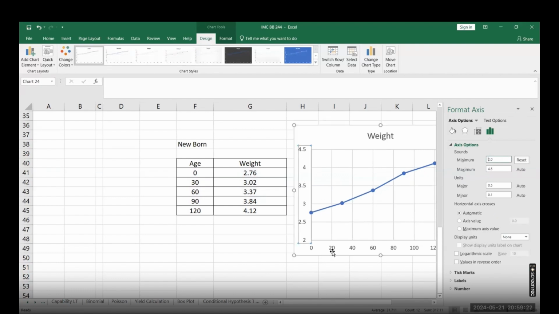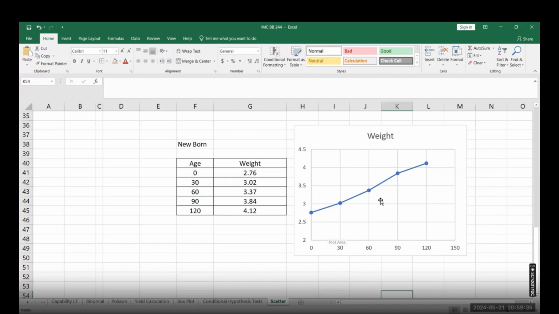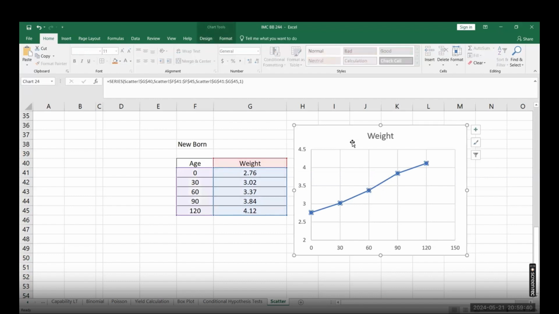And instead of the scale 0, 20, 40, I'm using a 30-day interval, so I'm changing the major unit to 30 days. Now we can see how the values are moving upward. There is a positive relationship in age versus weight. So at 30 days the baby has 3.02 kg, then 3.37, 3.84, and maybe 4.12.